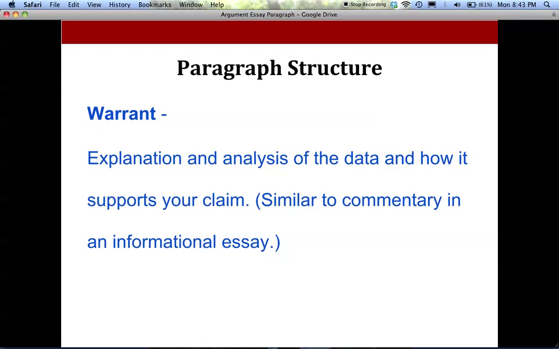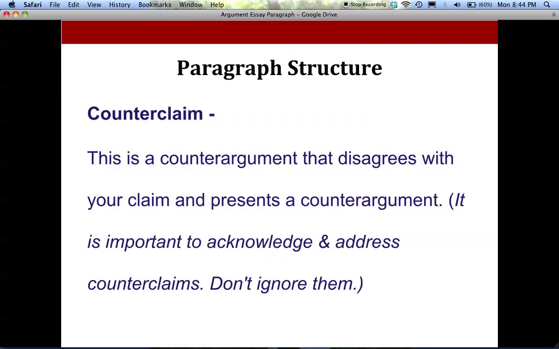After your data, your research, you want to have your warrant. Your warrant is an explanation, an analysis of the data you've provided in your previous sentence and how it supports your claim. This is your opportunity to say, this is how the data I just provided supports the statement I made in my claim. This is very similar to your commentary in an informational essay. As such, you might have one, two, maybe even three sentences composing your warrant. So don't feel limited as though the warrant only has to be one sentence. It can be a really strong sentence, or it can be developed into multiple sentences.